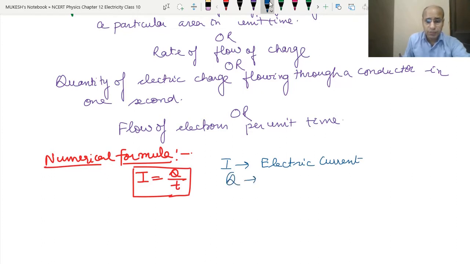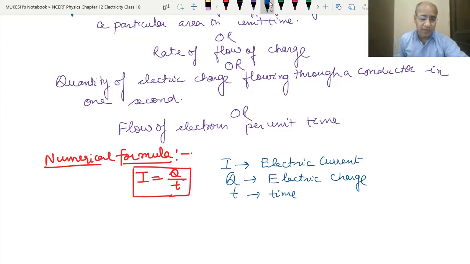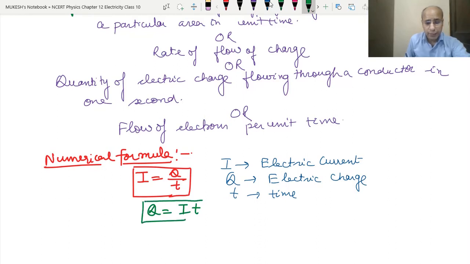And what is Q? We have already discussed in the last video that Q is the electric charge. And T is the time. So if we are given the charge and time, then we can find the current flowing through a conductor in 1 second. Or if we change this formula, we can use it this way also: Q equals I T. So both ways we can use this formula.